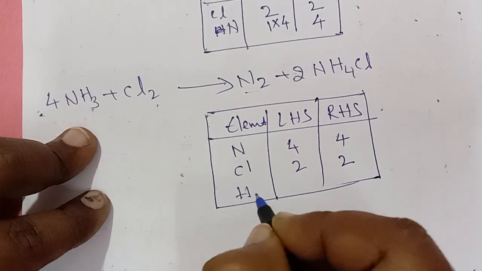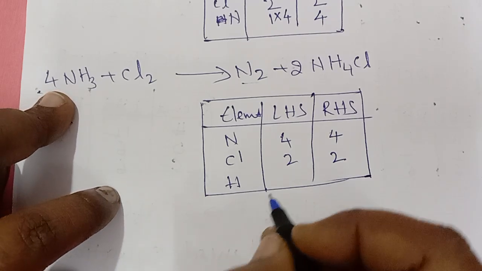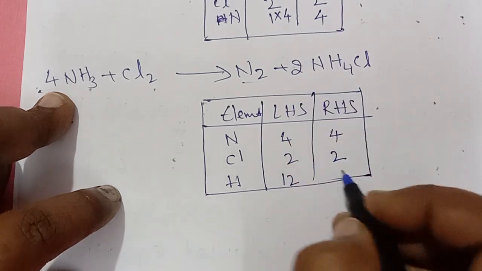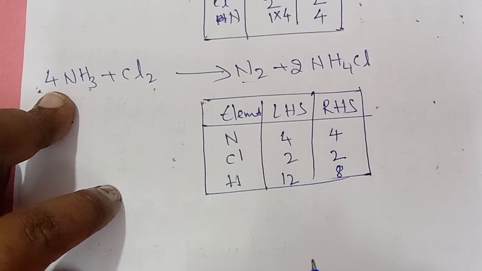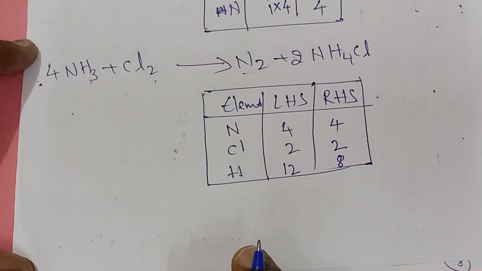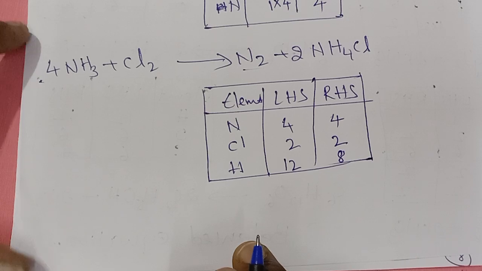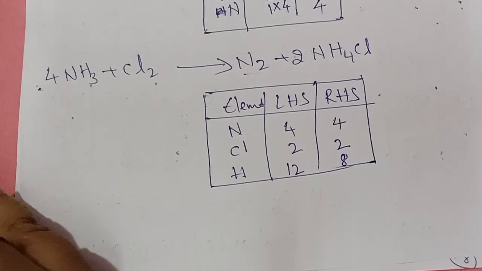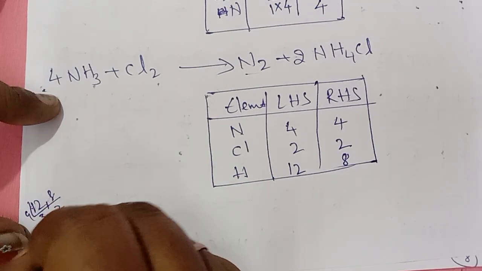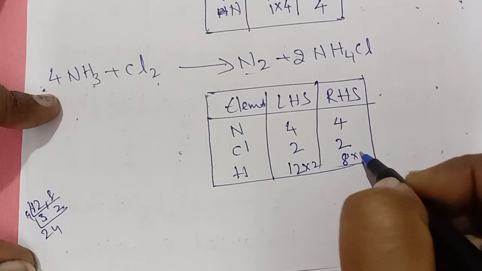Hydrogens, left side 12. NH3. Here we have 12. Here we have 8. So there is a confusion again. What we can do here? Find LCM for 12 and 8. 4 3s are 12, 4 2s are 8, so the LCM is 24. So it should be multiplied with 3.